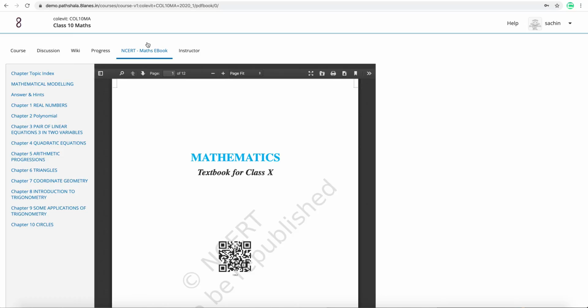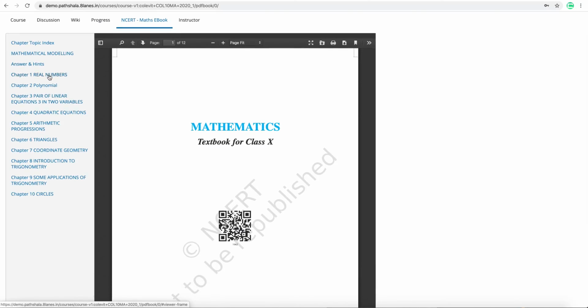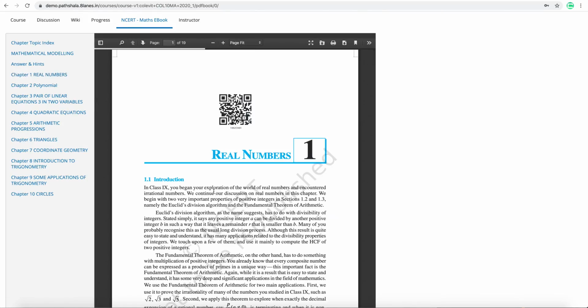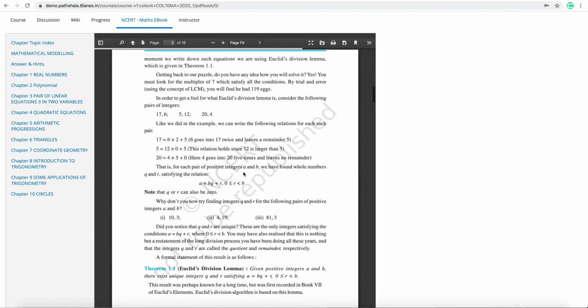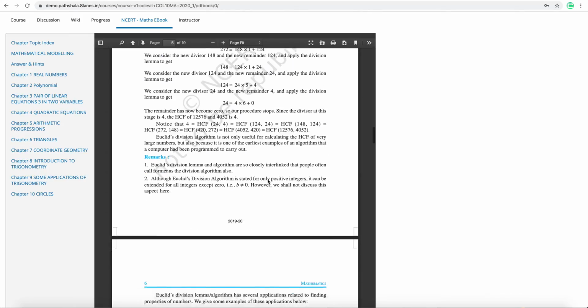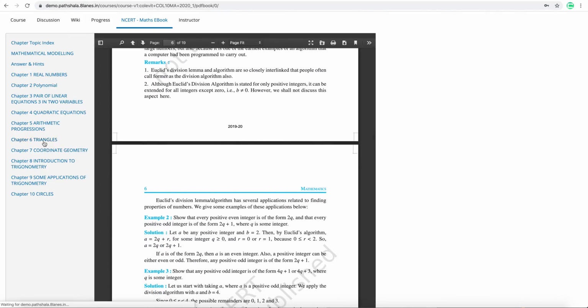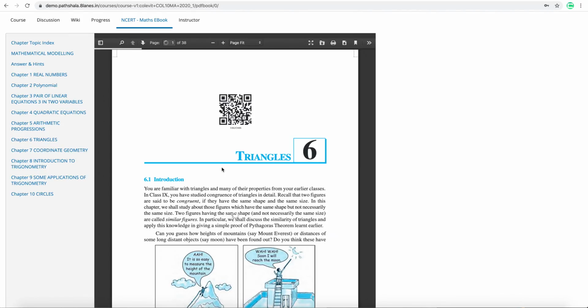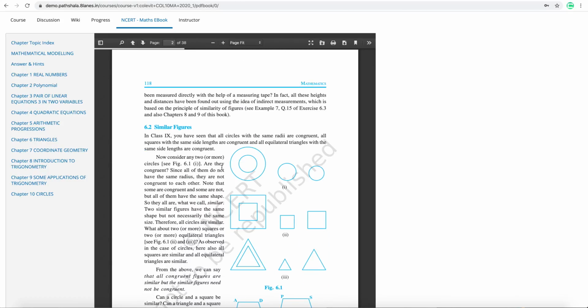You can also associate them here. Now if I want to complete the real numbers, I can go here and I have the complete book available for me. If I want to switch to triangles, again I have the entire book available for me. I don't have to look for my books; everything is sorted here.